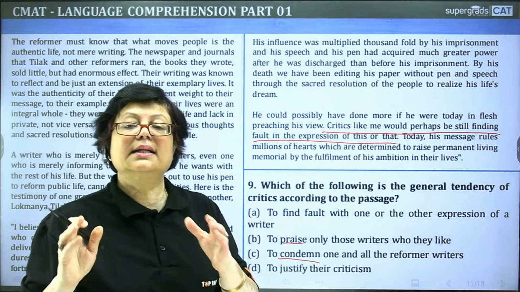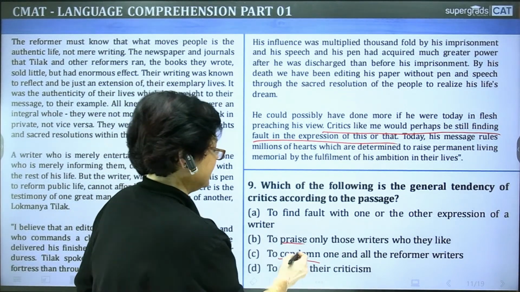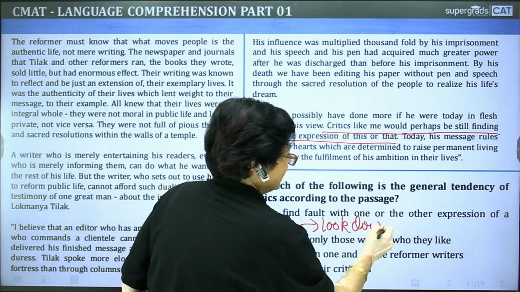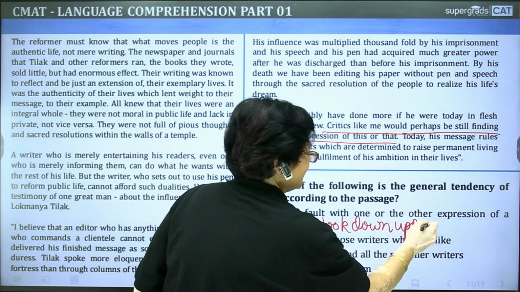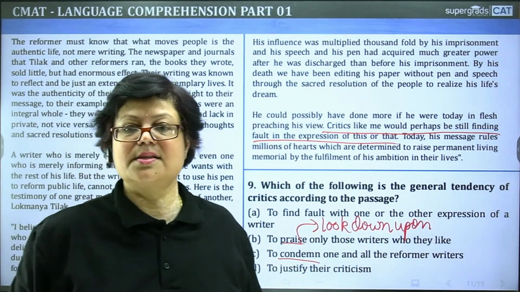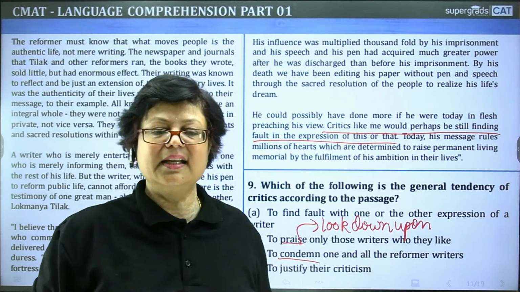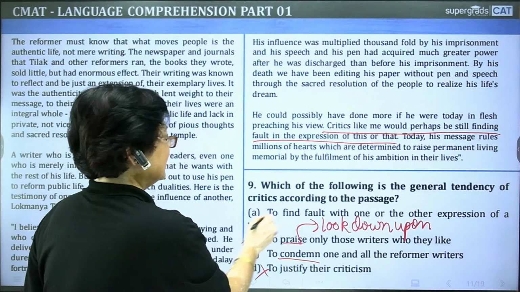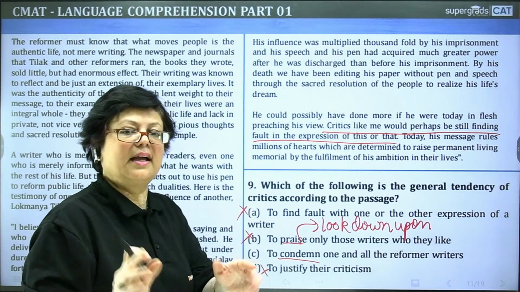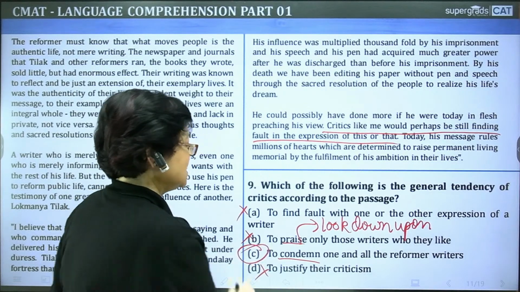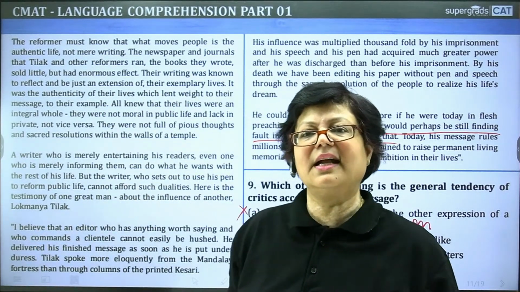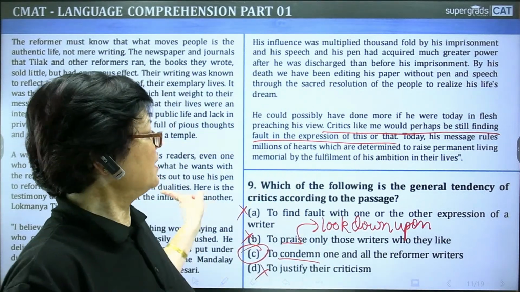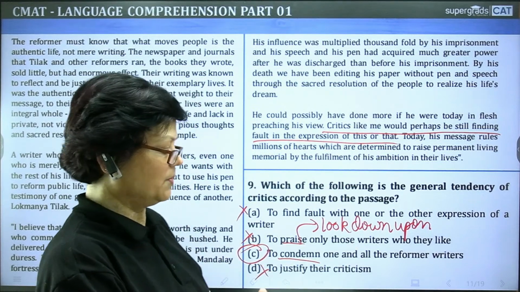To condemn one and all the reformer writers. Condemn is to look down upon. To justify their criticism. What is the correct option? This is not there anywhere, this one is there but only to some extent. What is the correct option? Option C. To condemn one and all the reformer writers, to look down upon all of them. Because this is the author's point of view which has been expressed here in the passage.